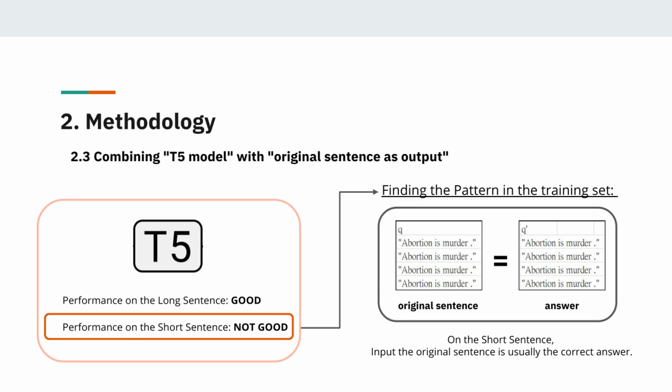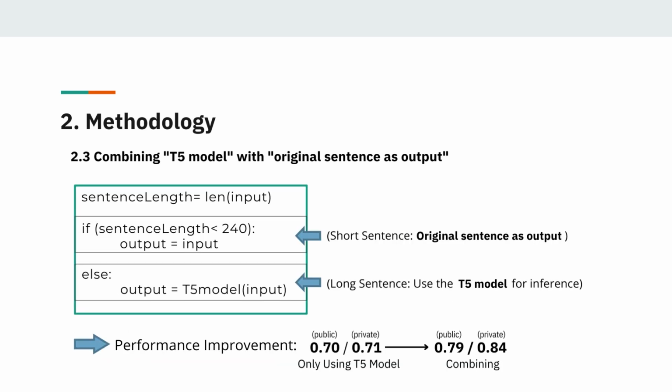We learned in the previous method that the T5 model performs well on long sentences, but on short sentences it will generate additional wrong words. So we observed the training set. We found that in short sentences, there are many examples where the input is equal to the output. So directly using the original sentence as the answer can get a good score.